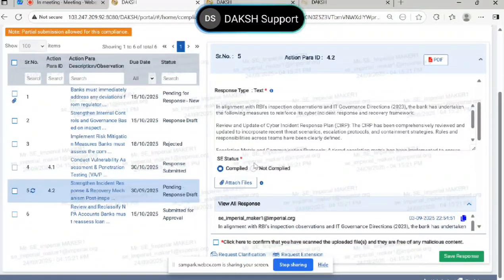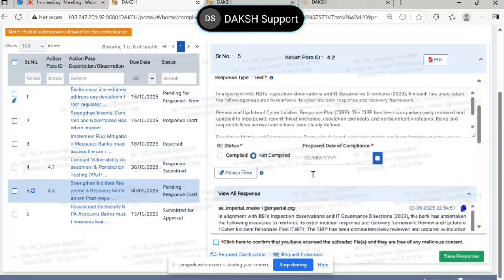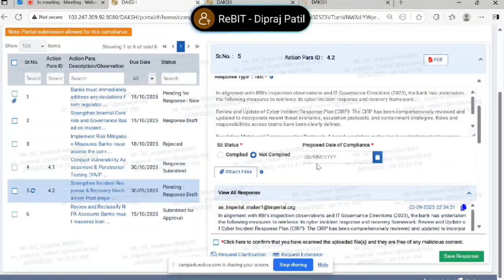If you mark any para as not complied, the advantage is you can always update your response. Of course, all your responses would be captured by RBI. It will not happen that you mention something, delete it, and overwrite it. Both the responses will be captured by the application, and both will be visible to RBI. But the advantage is, without involvement of RBI, you can update your compliance position.